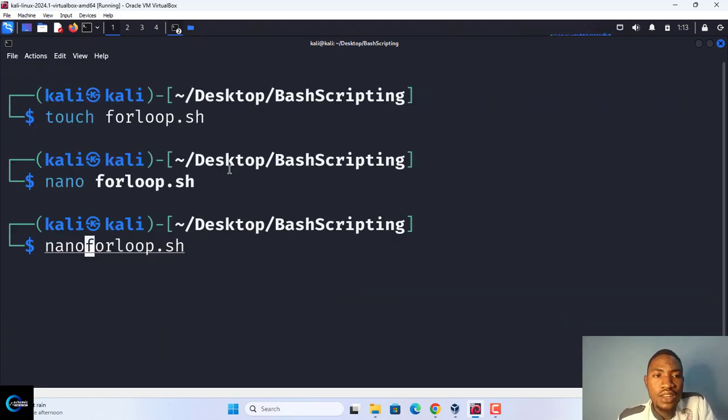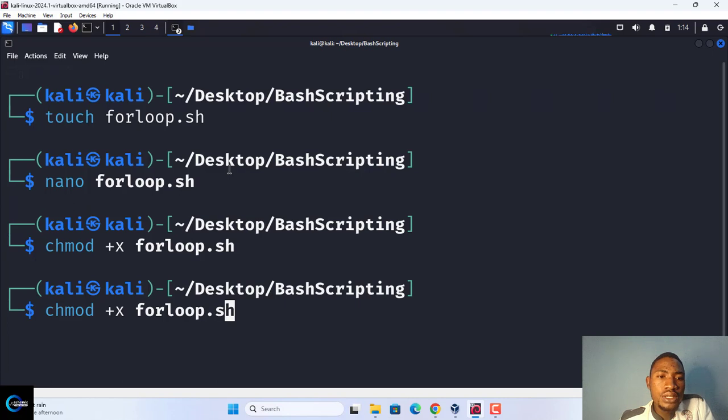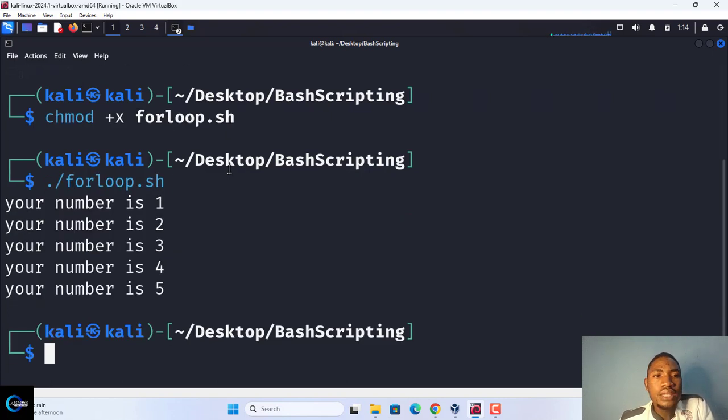Let's save it and see how it works. chmod +x. So let's run it. You can see now, it says your number is 1, your number is 2, your number is 3, your number is 4, your number is 5. So this is what a for loop is. It will loop through each one after the other.